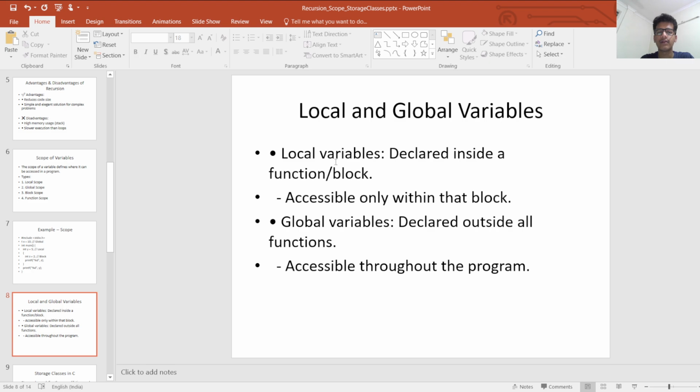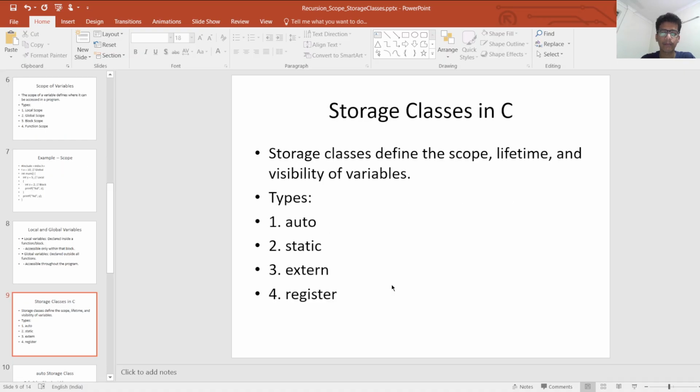Local and global variables. Local variables are declared inside a function or block, accessible only within that block. Global variables are declared outside all functions, accessible throughout the program.